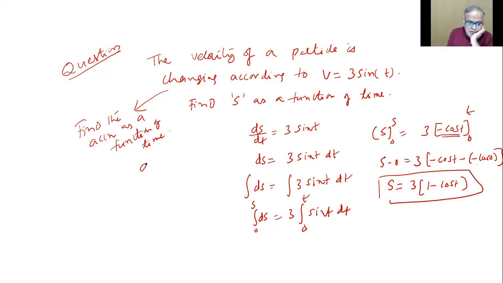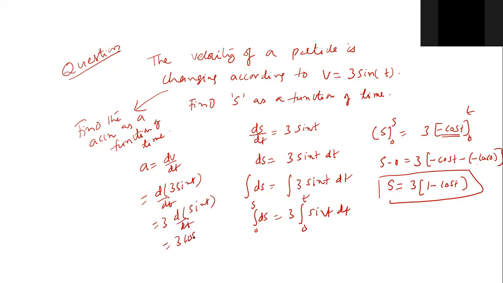So simply a equals dv by dt. Now differentiation is required, right? So d of 3 sine t by dt, that is 3 d of sine t by dt. Derivative of sine x is cos x only. Keep looking back at the tables all the time, and somewhere you'll be clear.